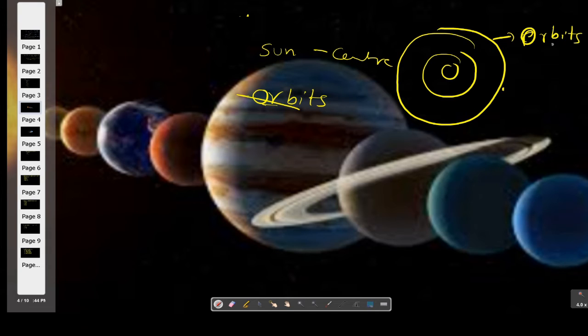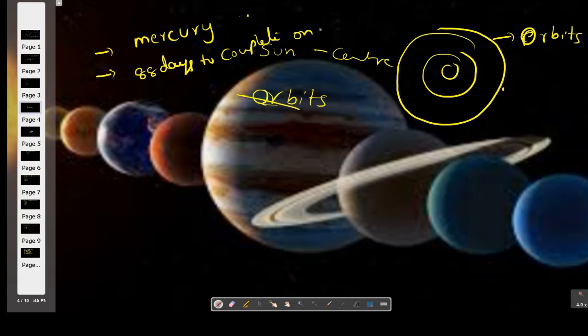Okay, which is nearest planet to Sun? Mercury. Mercury is the nearest planet to Sun. Why? Because it takes 88 days to complete one round along its orbit.